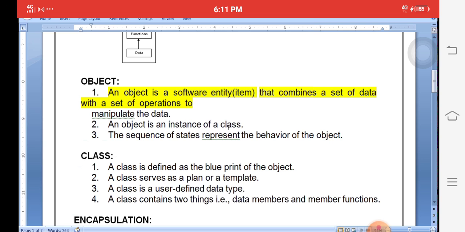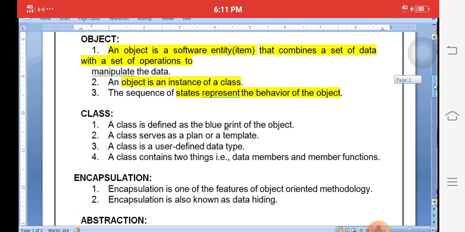An object is an instance of a class. That means once we create a class, then we create the object. First we must create the class, then create the object. That is why an object is called an instance of a class. The object is created with the help of the class. That is the second point. Each and every object has a state and behavior; each object produces different types of states and behaviors. We will explain clearly with graphics also.